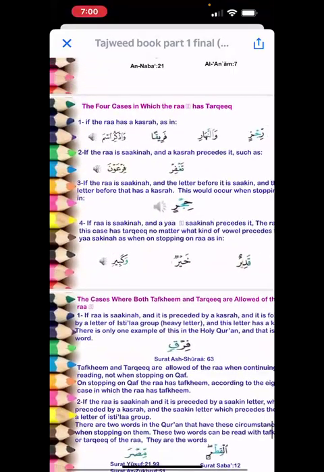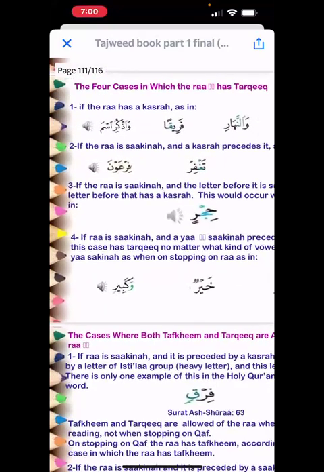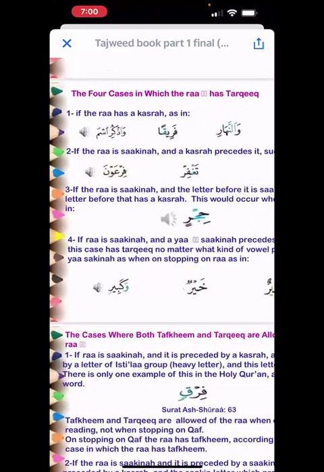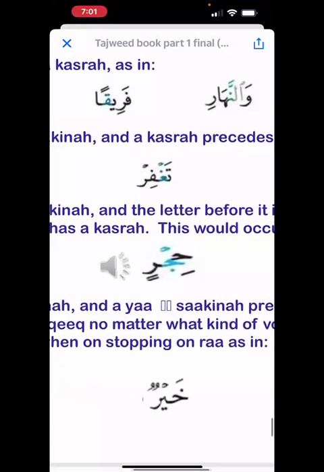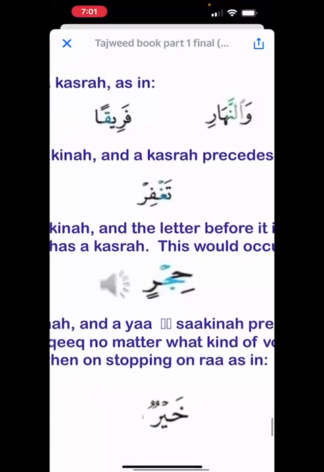There are 4 cases in which ra has tarqiq. The first one is, as you know, when ra has a kasra, ra will be tarqiq, right? So wherever you have a kasra on ra, the ra will be read light. Tarqiq meaning, the sound of ra will be not heavy, the opposite of heavy, which will be a light sound. So when I have a ra with a kasra, I will read it with a light sound.